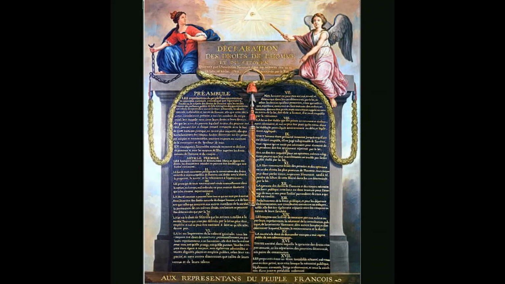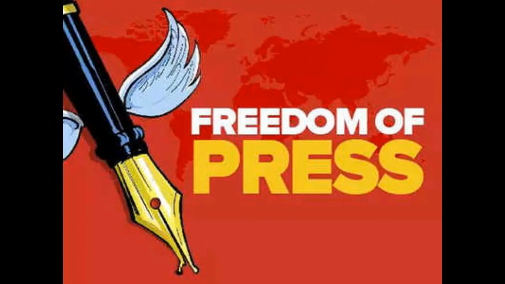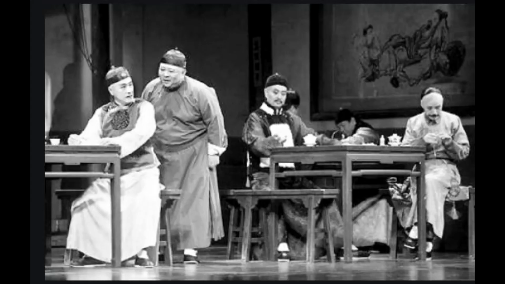However, the Declaration of the Rights of Man and Citizen made it possible for people to publish their own content without it being approved by the government. This led to the freedom of press, which made it possible for opposing views of events to be expressed. Each side sought to convince others of its position. Plays and songs and festive processions attracted a large number of people. This was one way to explain to people the revolutionary political ideas that were put forth by political philosophers in France during that time.